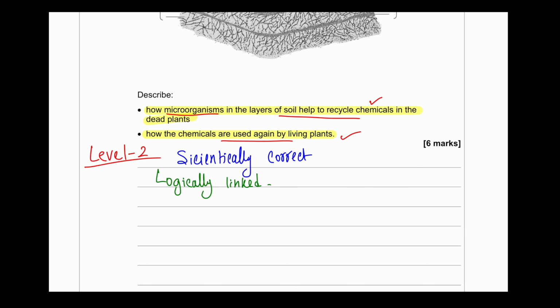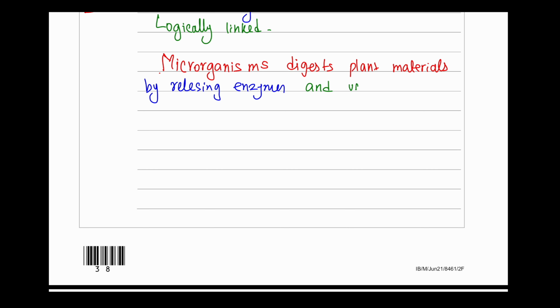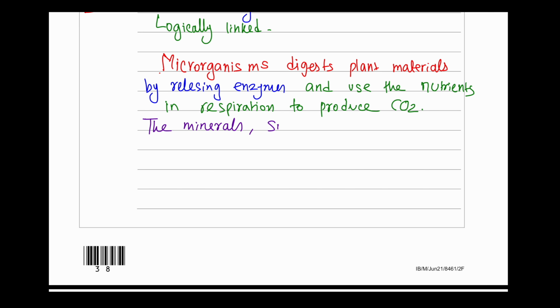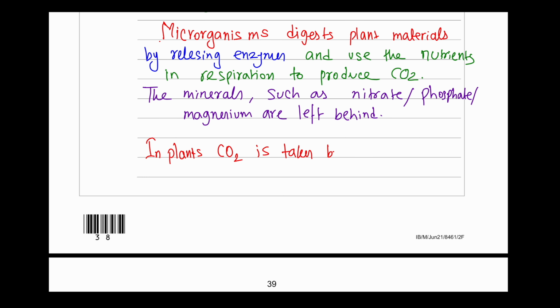So the answer can be written as follows. In microorganisms, the digestion of the large molecules takes place with the help of enzymes. They do respiration, which produces carbon dioxide, and also release the minerals when they digest the nutrients. They do not need the excess minerals from those plant materials, so nitrate, phosphate and magnesium are released into the soil. When a plant uses that soil, first of all, we can talk about the CO2.